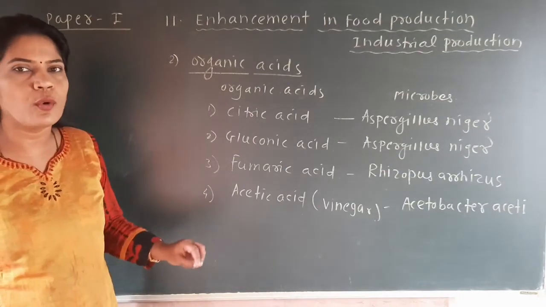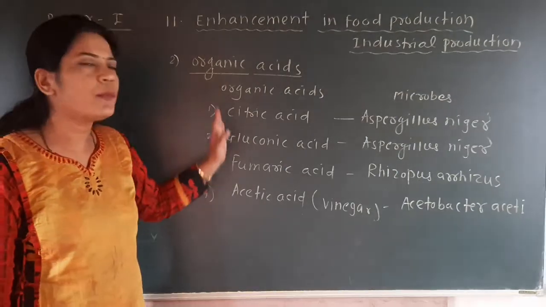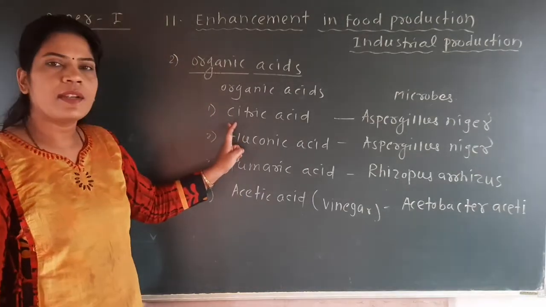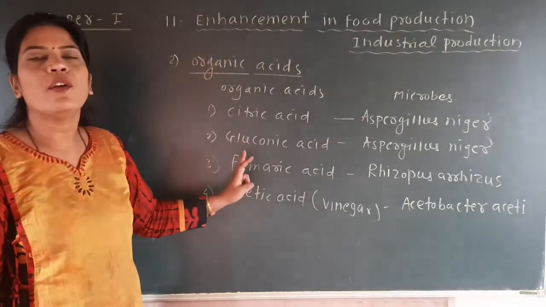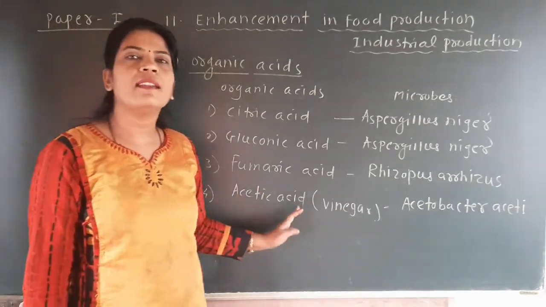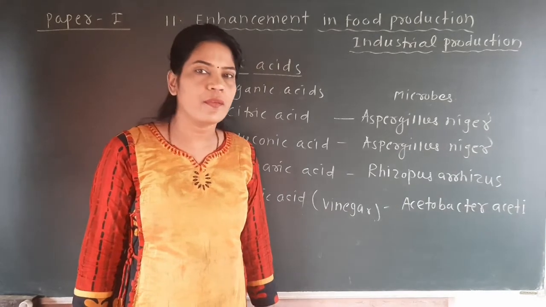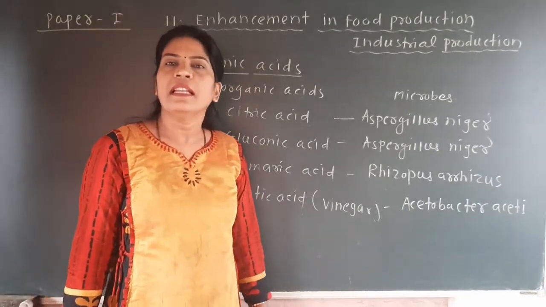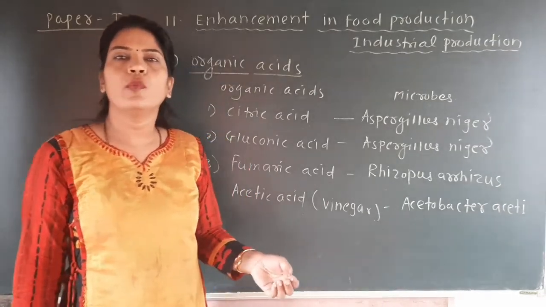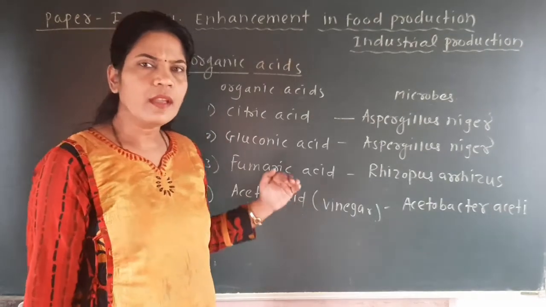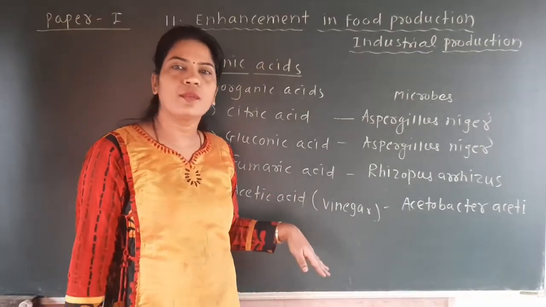So you should first know the names of the organic acids. There are 4 organic acids: citric acid, gluconic acid, fumaric acid, and acetic acid. You should also know another name of acetic acid, which is commonly called vinegar. This vinegar can be used in food preparation. For making Chinese food, vinegar is used, and in making different kinds of food. In our home, vinegar can also be used.